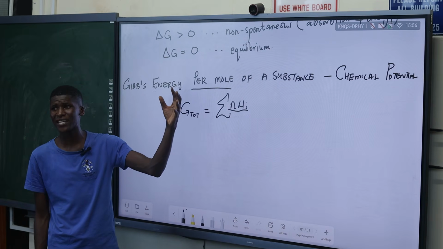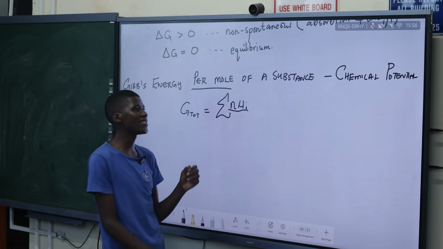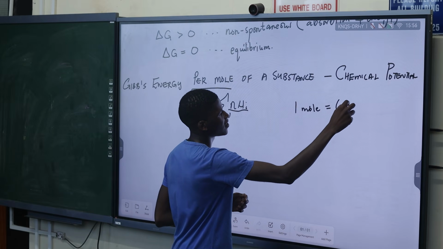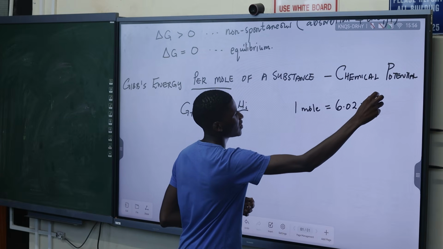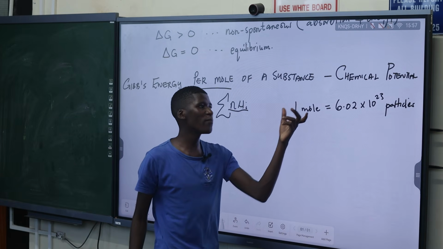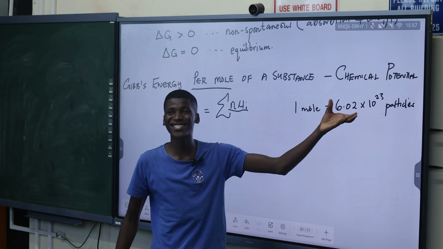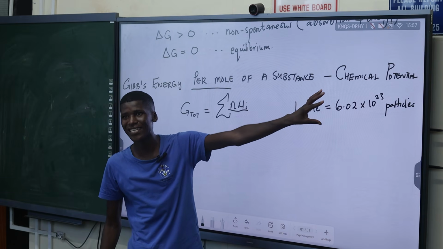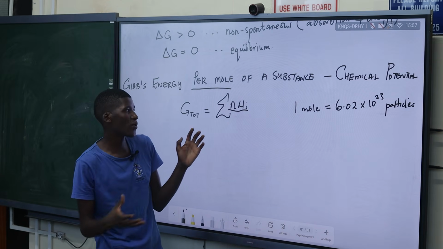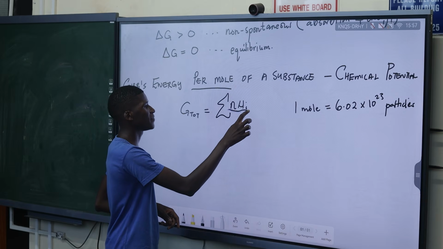I just asked, 1 mole of a substance, how many particles? How much is it equal to? Tell me, 6.02 times 10 to the power what? 23 particles. So it means if we have 1 mole of a substance, or 6.02 times 10 to the power 23 particles, these are like billions and millions of particles. They contribute energy. So when we sum up all their contributions, we are going to get the total Gibbs energy.